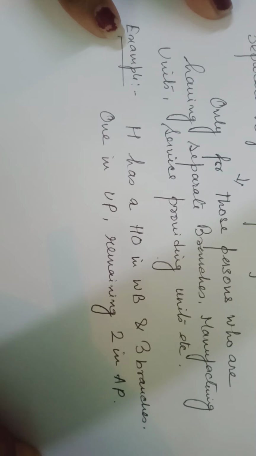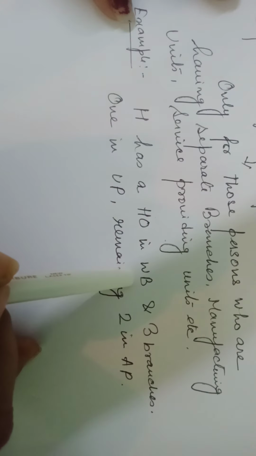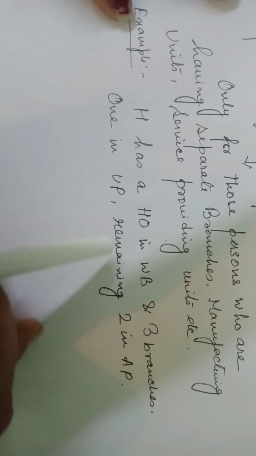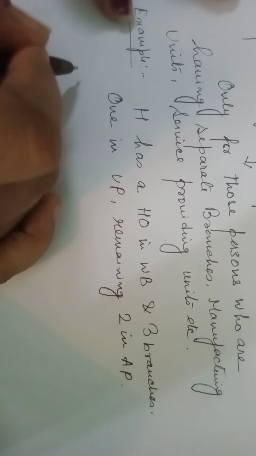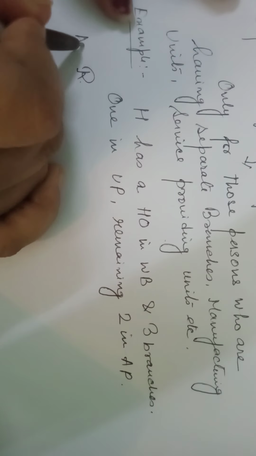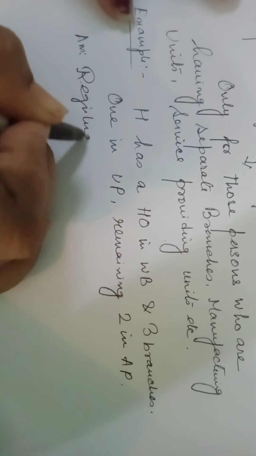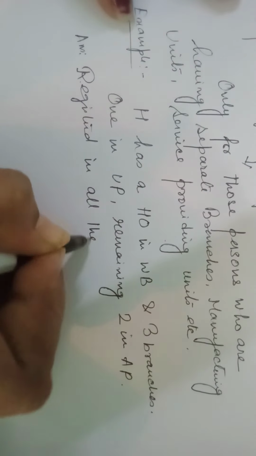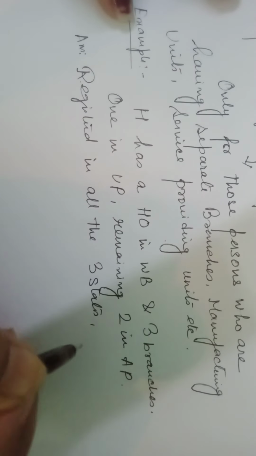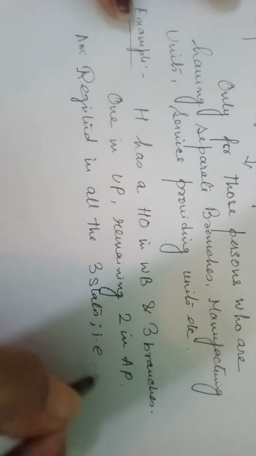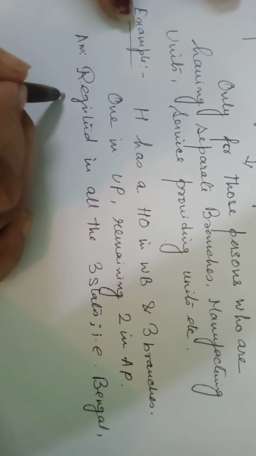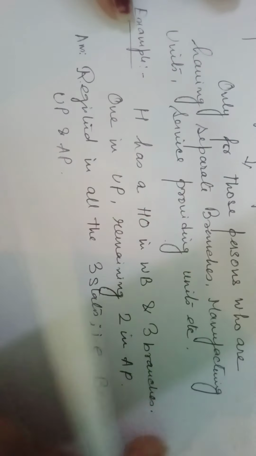In this case, H must get itself registered in each of the states. That is West Bengal, UP, Andhra Pradesh. Is it clear? H has a HO in West Bengal and 3 branches, one in UP and the remaining 2 in Andhra Pradesh. So he must get himself registered in all the 3 states, that is Bengal, UP and Andhra Pradesh.